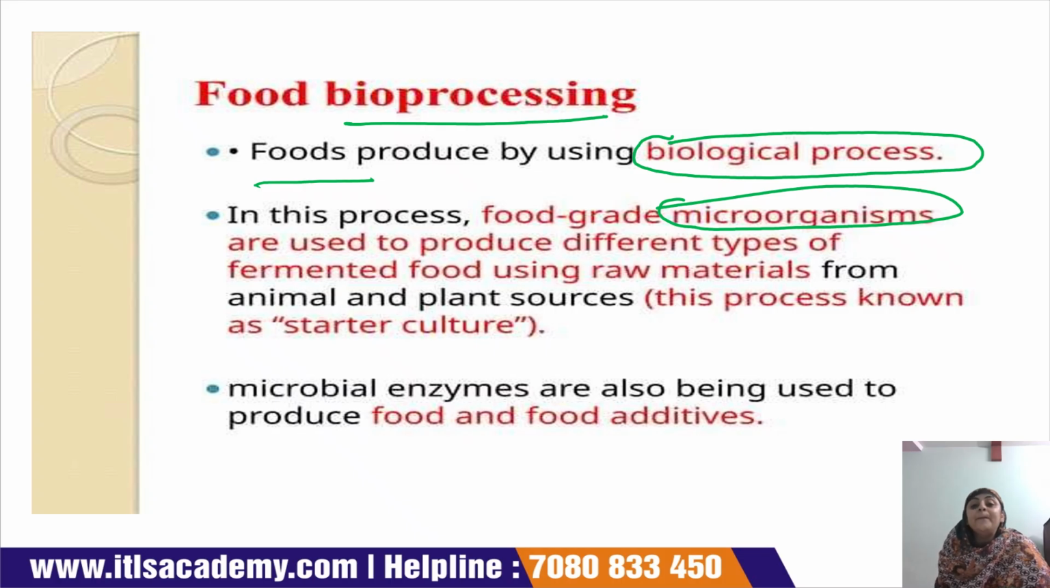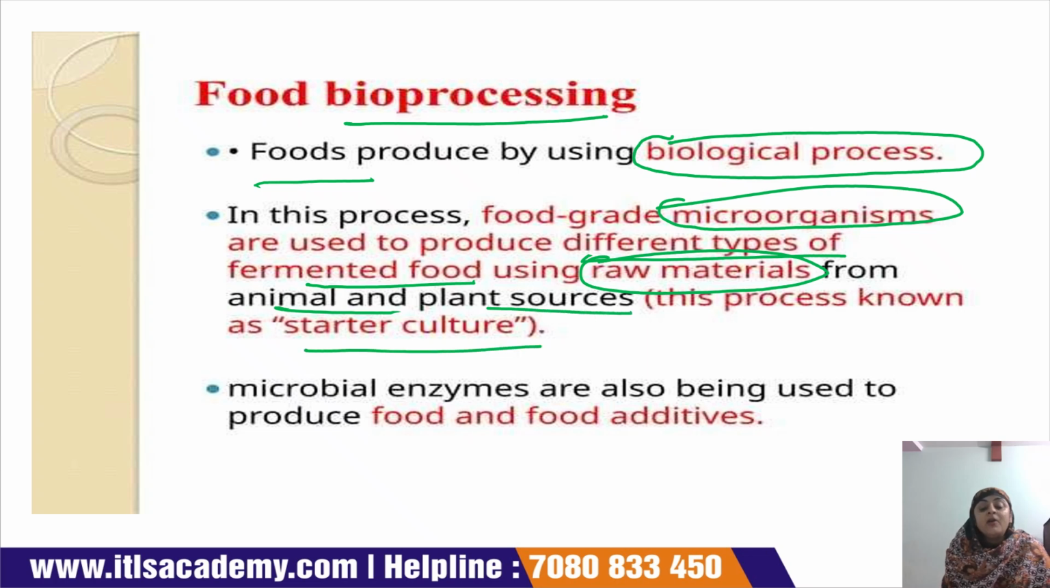This word means that beneficial microorganisms are used so that they produce different types of fermented food, which is used as a raw material. Raw material for which? Raw material for the animal and plant sources, and this process is known as a starter culture. For the production of curd, what do we require? We require a starter culture, na? And this starter culture is made up of microorganisms. Microbial enzymes are also being used for the production of food and food additives.